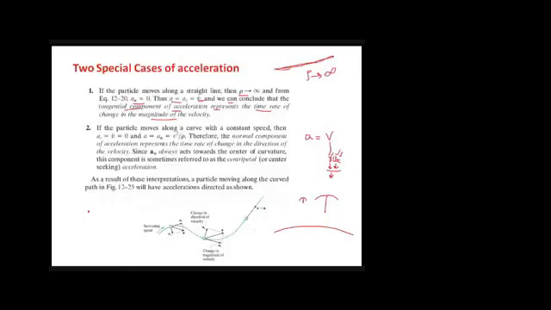If a particle moves along a curve with a constant speed, then this term will become 0, and a will become equal to an, which is equal to v square by rho. Therefore the normal component of acceleration represents the time rate of change in the direction of velocity. Since an always acts towards the center of curvature, this component is sometimes referred to as centripetal acceleration.